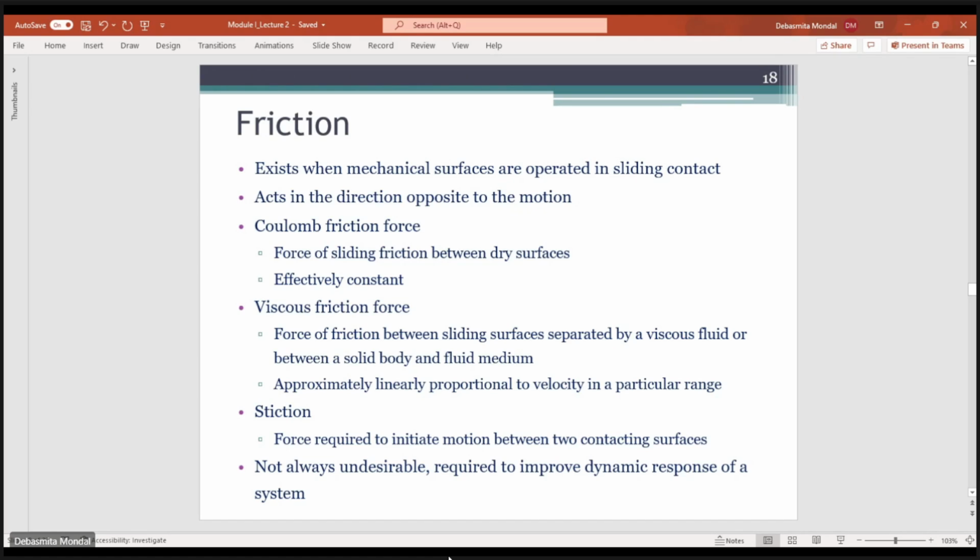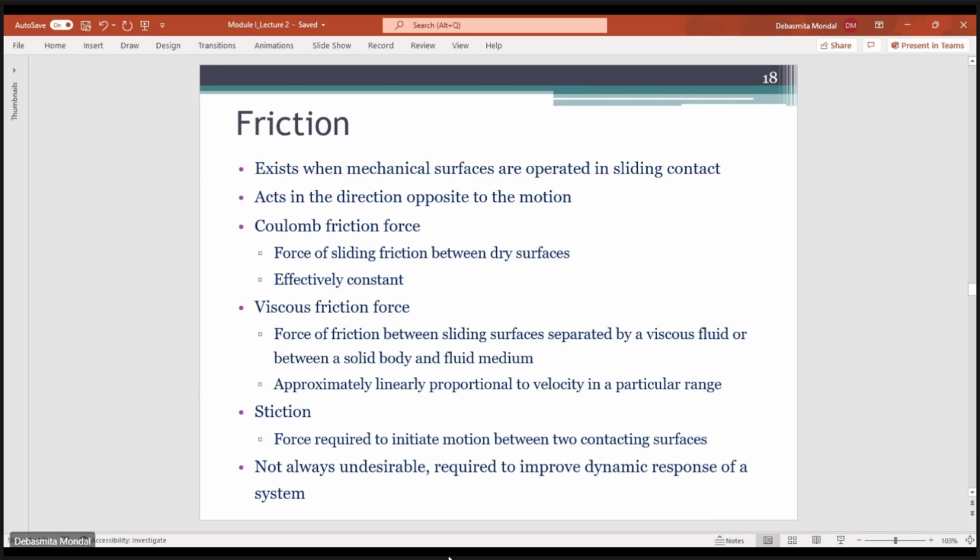Then you have a viscous frictional force. In viscous friction, the sliding surfaces are separated by a viscous fluid. That means you have a solid body and a fluid medium. The friction between the solid body and the fluid medium is known as viscous frictional force, and this viscous friction is approximately linearly proportional to the velocity of the solid body that we have.